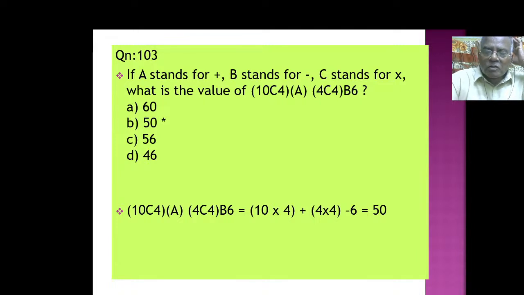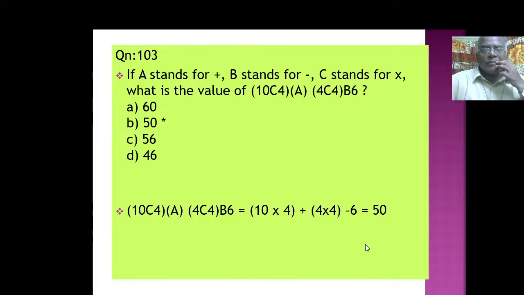See, this is also 10C4, 10 into 4. Then A comes. A stands for plus, so put plus there. Plus 4 into 4, 4C4, which is 4 into 4. B stands for minus 6. Now calculate. 10 into 4 is 40, plus 4 into 4 is 16, minus 6.